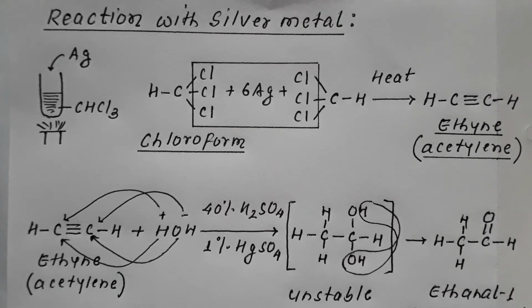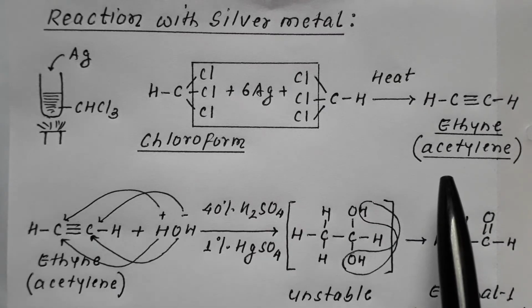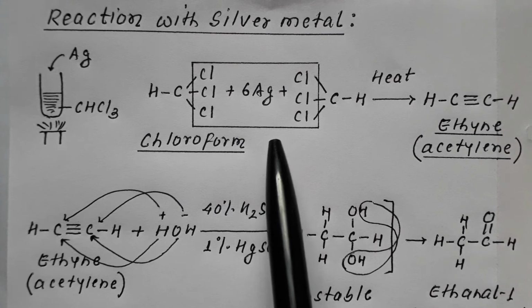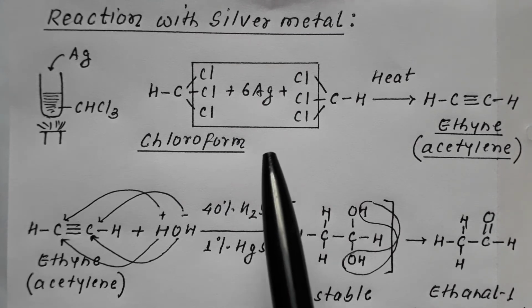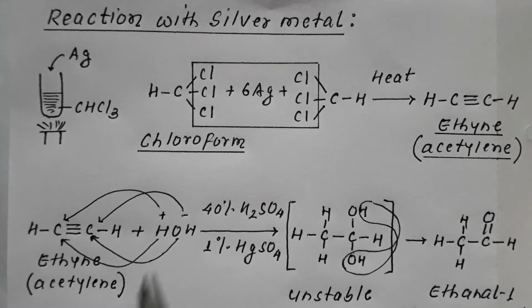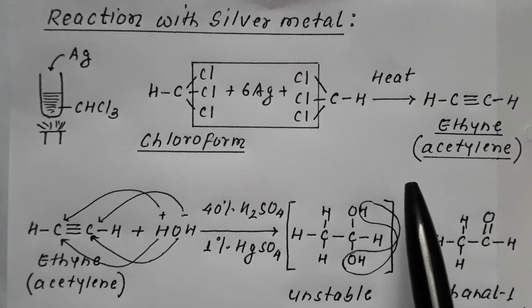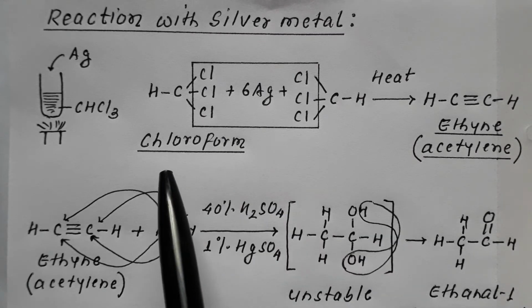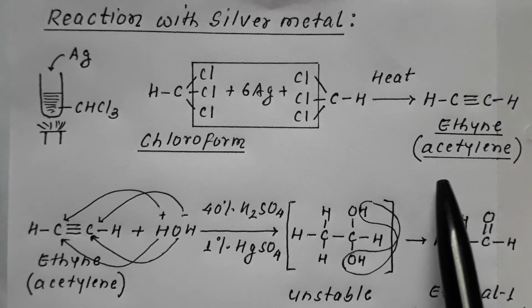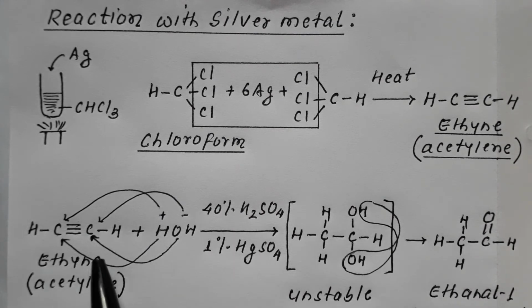So how can we convert chloroform into ethyne? We can convert chloroform into ethyne by heating with silver metal. How can we convert chloroform into ethanal? We will first convert chloroform into ethyne, and then this ethyne is hydrolyzed using the 40% H2SO4, 1% HgSO4 mixture. It results in formation of ethanal, that is acetaldehyde. So we have completed two.